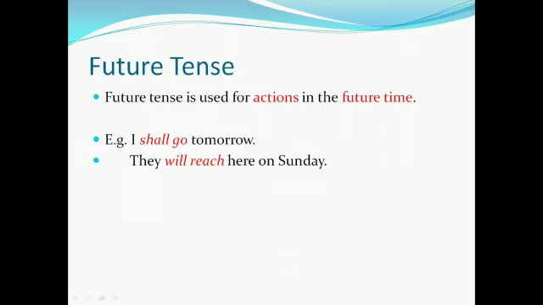For example, I shall go tomorrow. So here we are talking about an event that will happen in future. Next, they will reach here on Sunday. So here also we are talking about an event that will take place in the future.